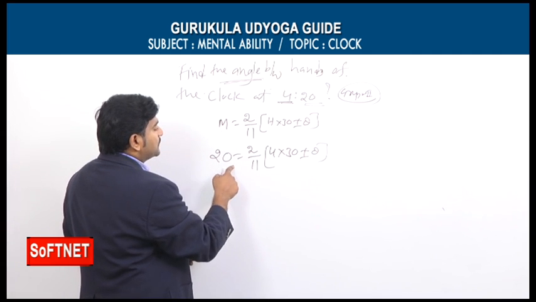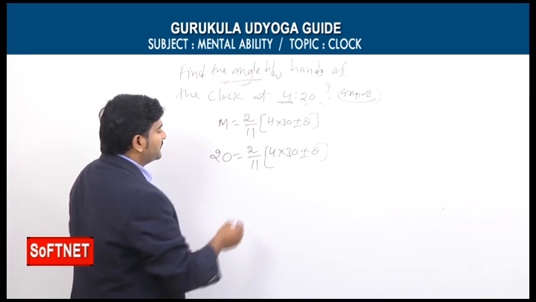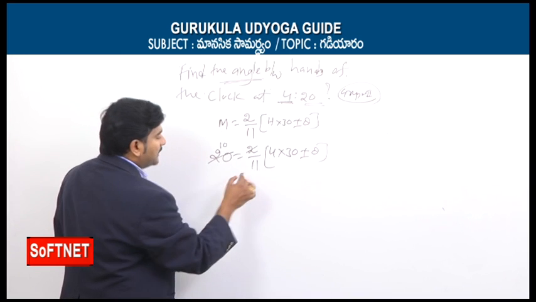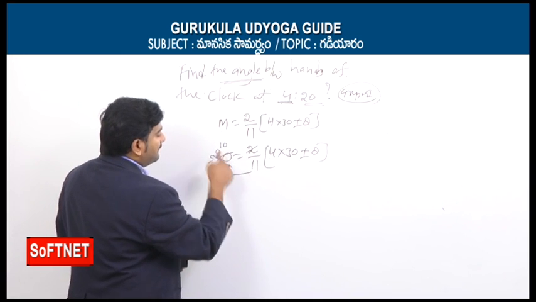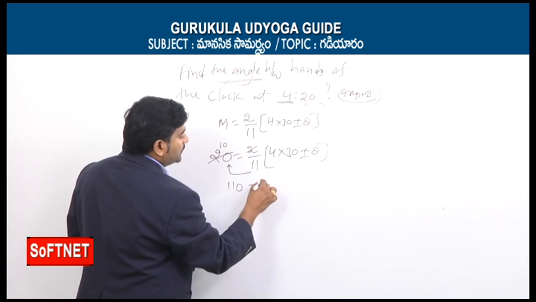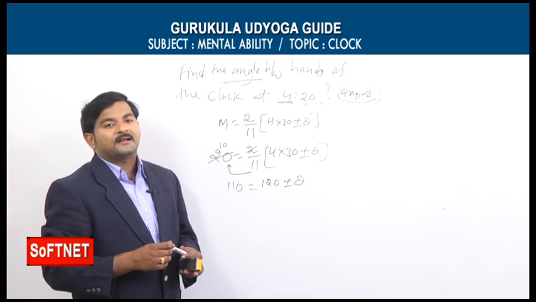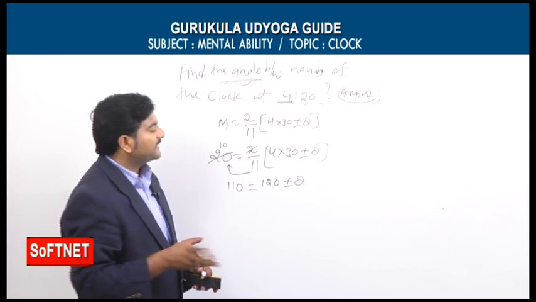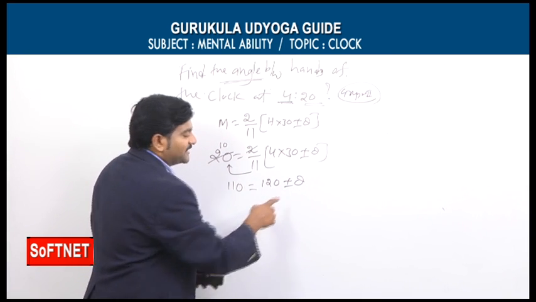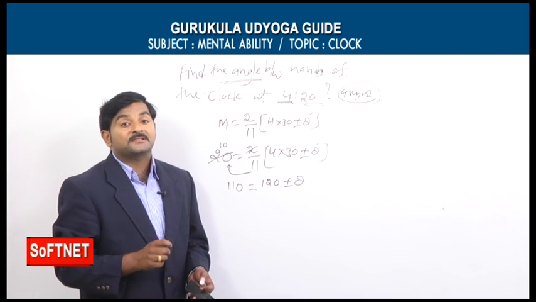Now 20 is equal to 2 by 11 into 4 into 30 plus or minus theta. This will simplify, simple calculation. 2 ones are 2, 2 tens are 20. So 11 I am shifting this side. 11 into 10 means how much will you get? 110. 110 is equal to 4 into 30, 120, plus or minus theta. After getting this, non-mathematics students may get a dilemma, because if it is plus theta you can solve, if it is minus theta you can solve, but here plus or minus is there.